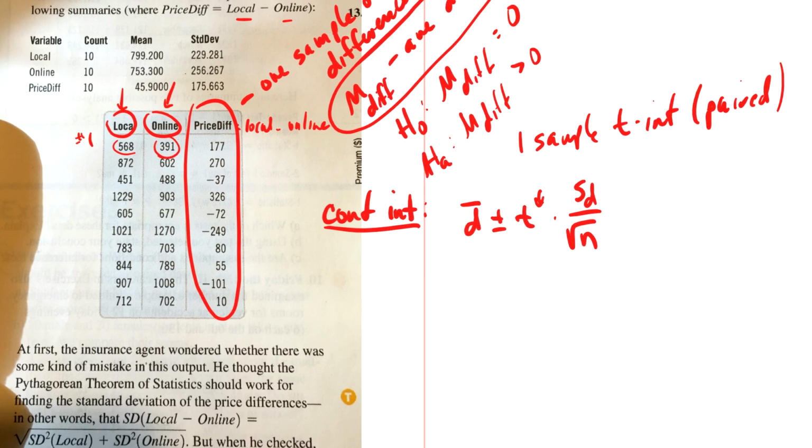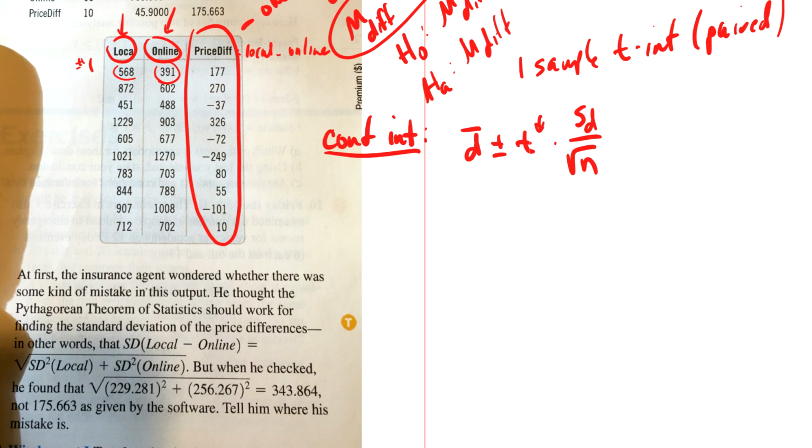Okay, so here's the question that they're asking. When I go to find the standard deviation, why don't I do the standard deviation of the local squared plus the standard deviation of the online squared, right? And then take the square root, because that's what we've done in the past. We've taken the variance of x plus y, or minus y, remember this, equals the variance of x plus the variance of y.